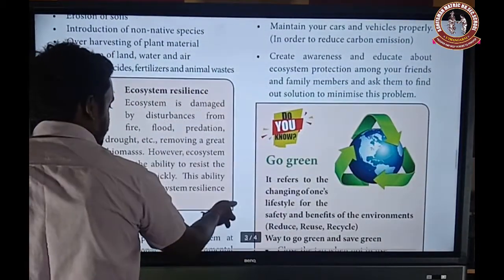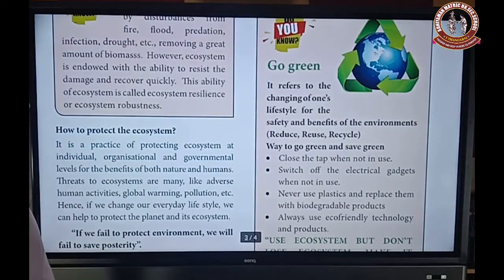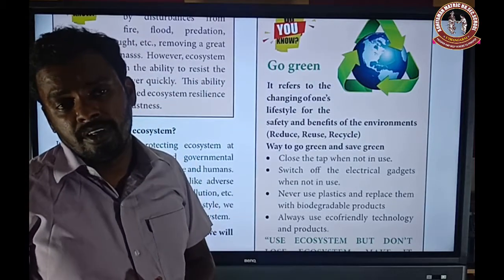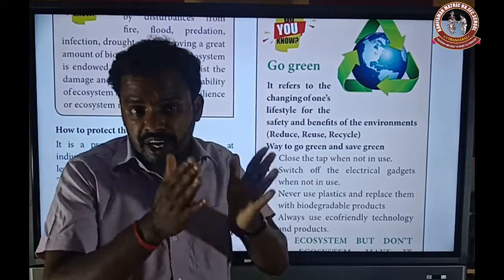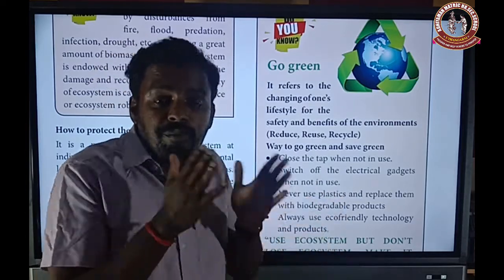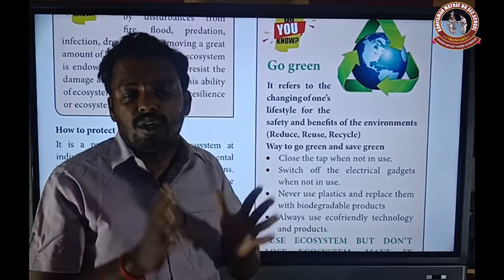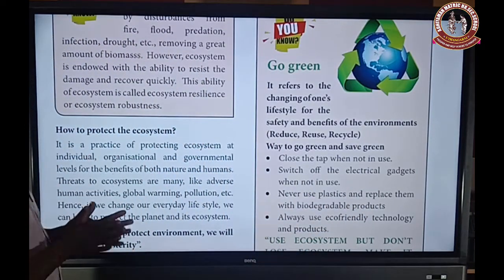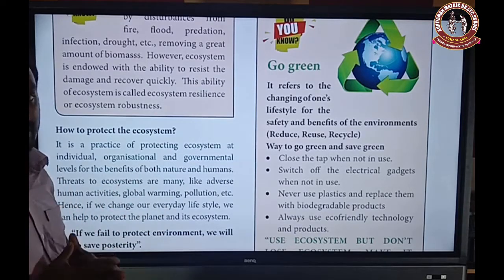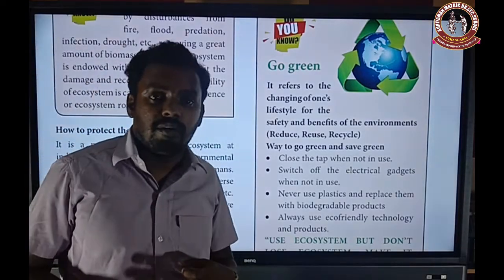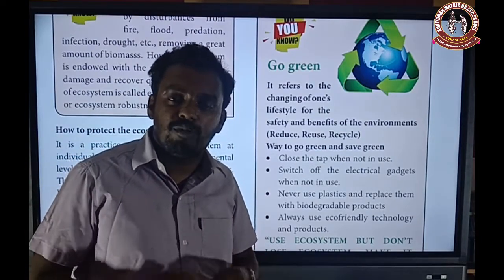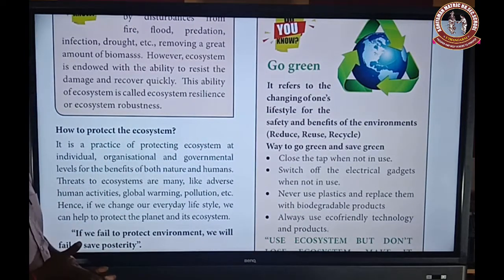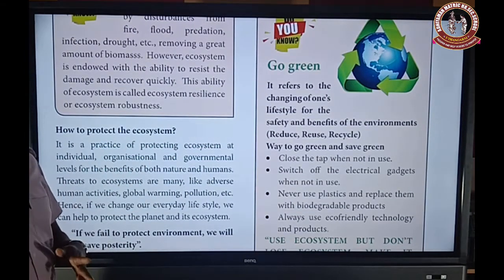The next one. So among all the activities, the ecosystem will be disturbed or re-engineered. Then how to protect the ecosystem? Nowadays, the ecosystem must be protected for future use without pollution. So how to protect the ecosystem? It is a practice. It's not a process. The practice is maintained or performed by a human being day by day, every day. So it is a practice of protecting the ecosystem at the individual level. The individual means a single person.